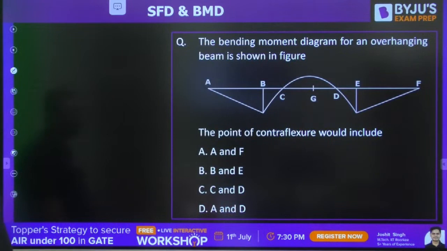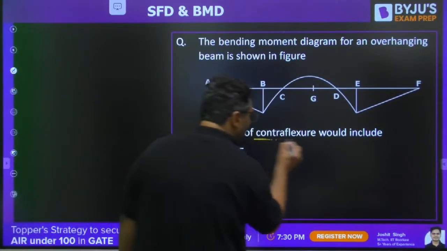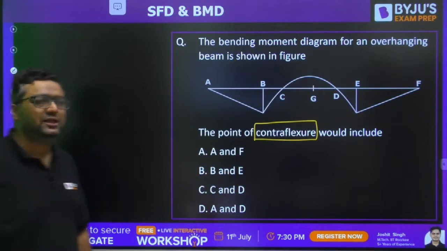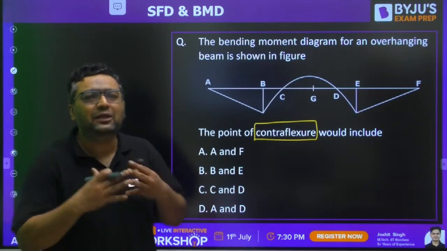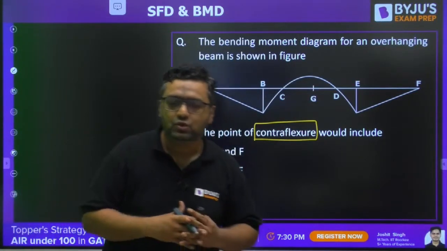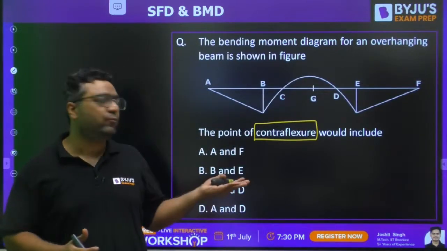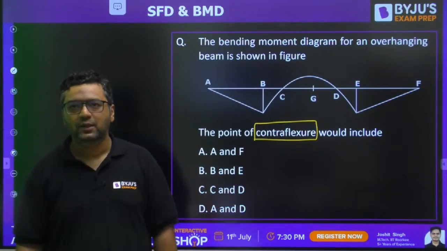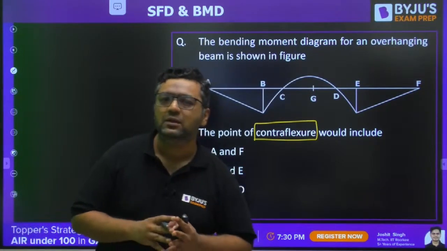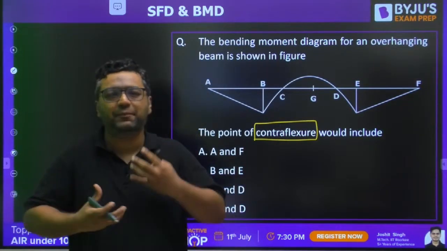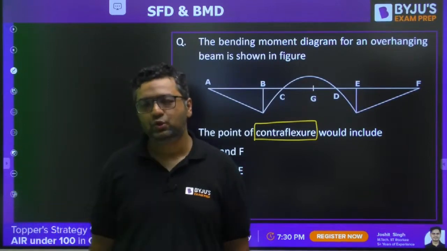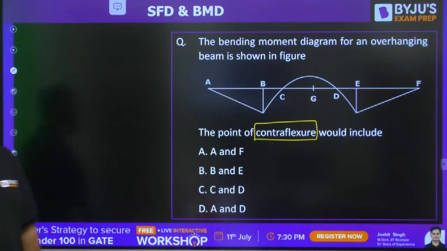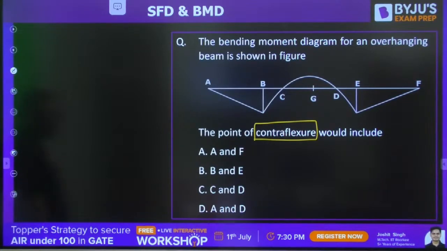Moving to the next question, guys. This is for the definition of contraflexure. As I said, every question I am taking to tell you about one concept. So if you know what is point of contraflexure, you can very easily give the answer to this question. I have kept this session with questions, some difficult, some easy, some tricky, so that you get all the tastes together. Anubhav and Prakash have given the answer to be C.